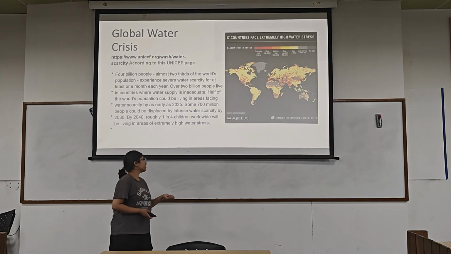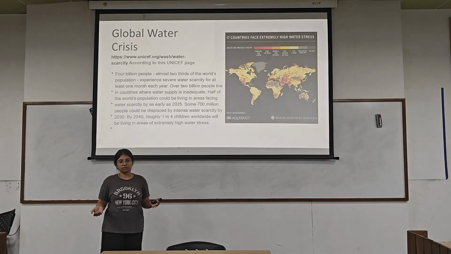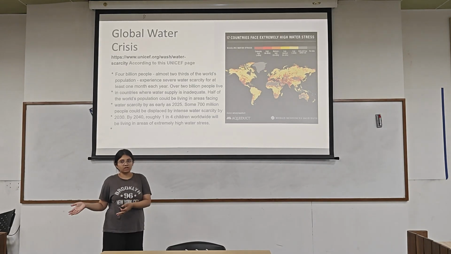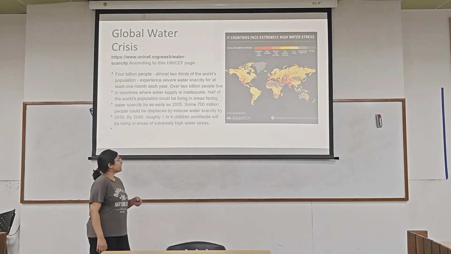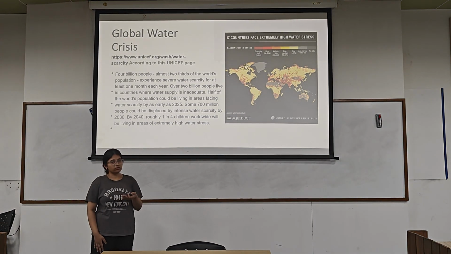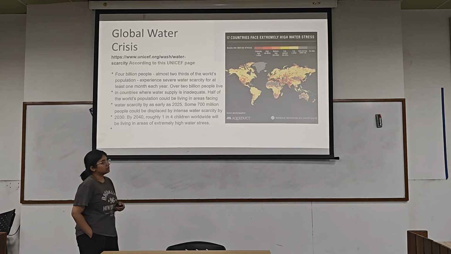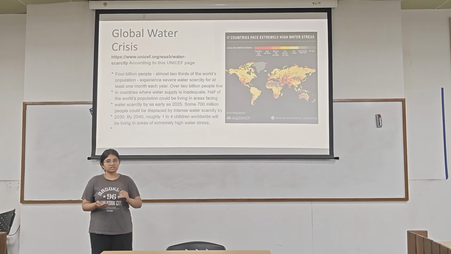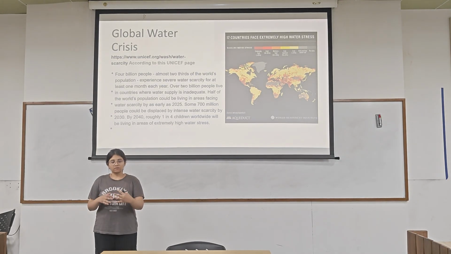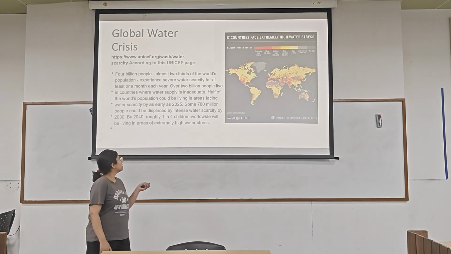According to UNICEF, there are already 4 billion people, almost two-thirds of the world's population, who face water scarcity at least once a month per year. By 2040, 1 in 4 children will be facing extreme water scarcity, and by 2030, 700 million people will have to be displaced. So the issue isn't just a future issue, it is currently happening, and it is happening at a really big scale.